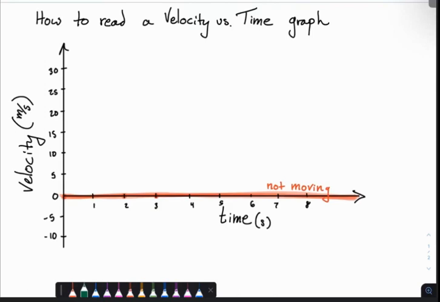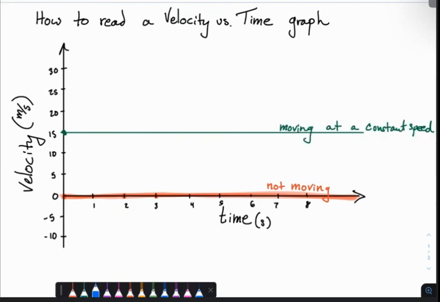All right, so now let's think about if it is moving, but it's moving at a constant speed. Let's just pick a number. Let's say it's moving at 15 meters per second. Okay, so here's where 15 meters per second is. And if it keeps moving at 15 meters per second every second, at 2 seconds, it's still going at 15. At 5 seconds, it's still going 15. What I'm going to end up with is a horizontal line as well. But now my horizontal line is farther up. So this is moving at a constant speed.